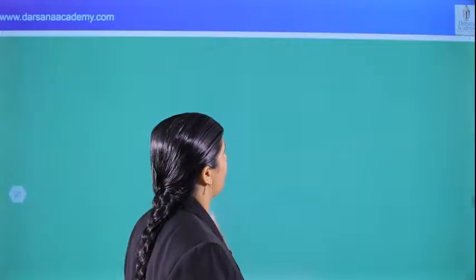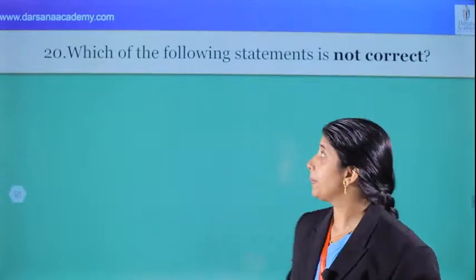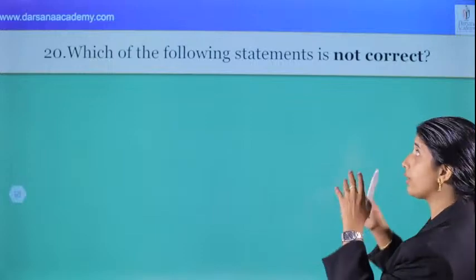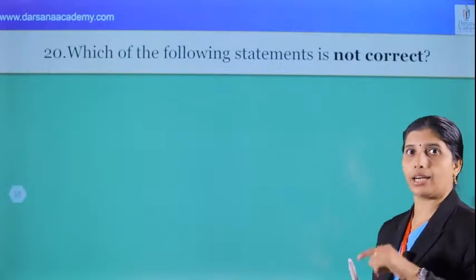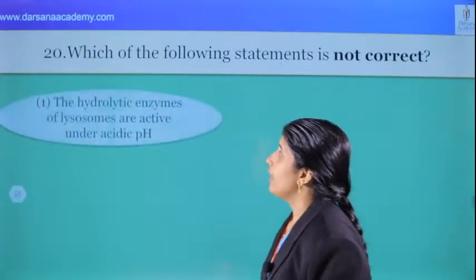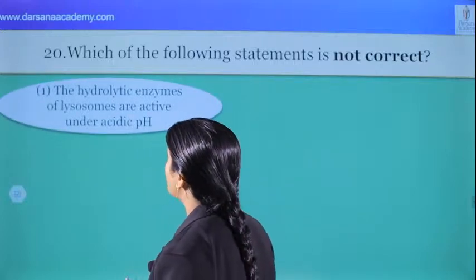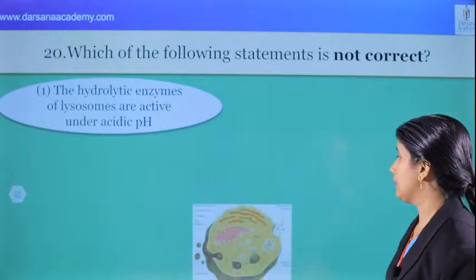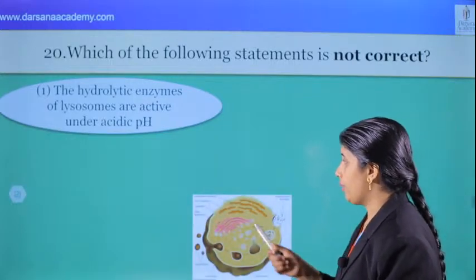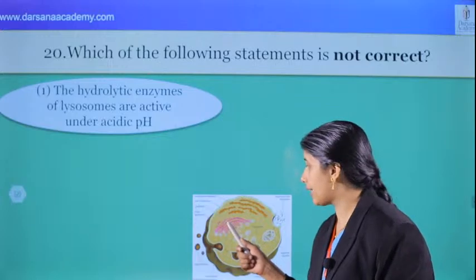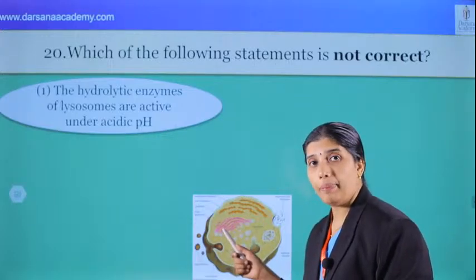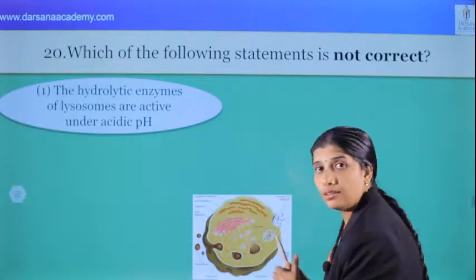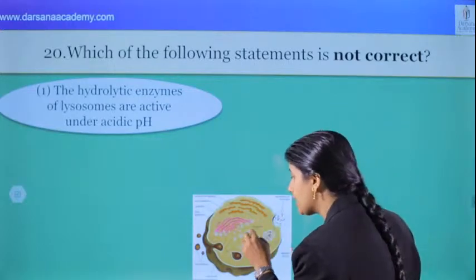And what about the next question? Question number 20. Which of the following statements is not correct? In the previous question it was incorrect; here it is not correct. The hydrolytic enzymes of lysosomes are active under acidic pH? Of course, correct. Next, from the endoplasmic reticulum, protein is synthesized and transported to the Golgi apparatus. There formation, maturation and packing take place in the Golgi apparatus. From there, the released product is called lysosome.